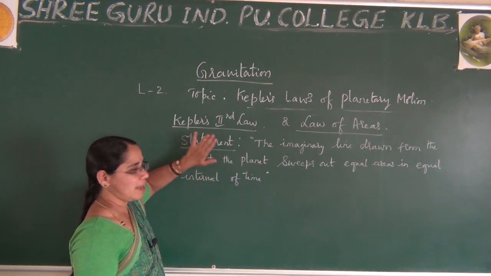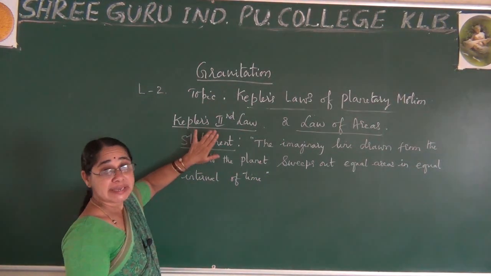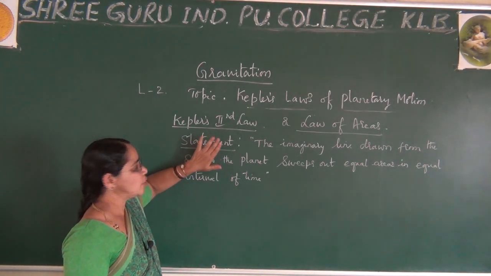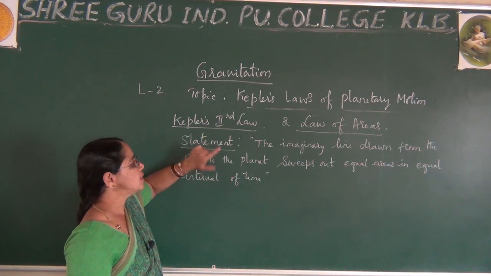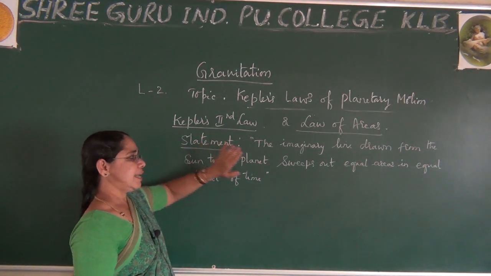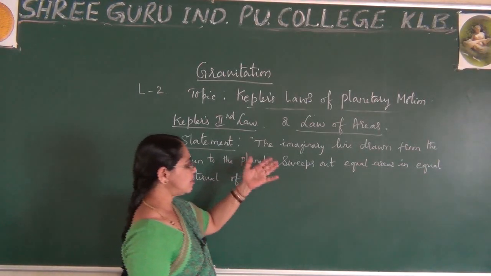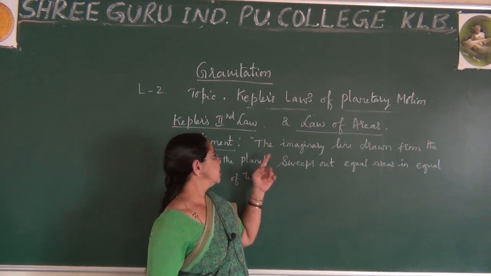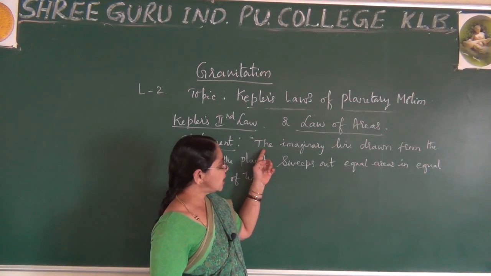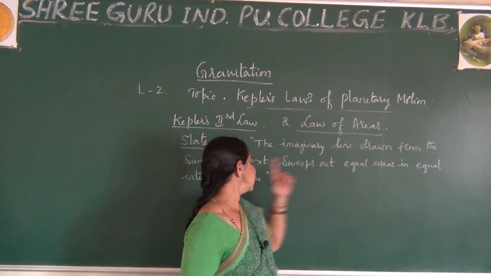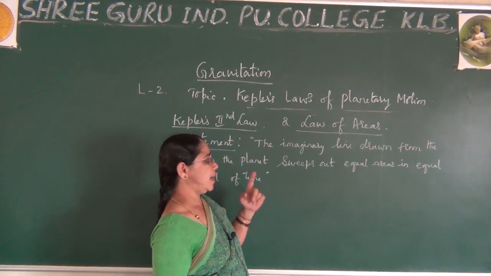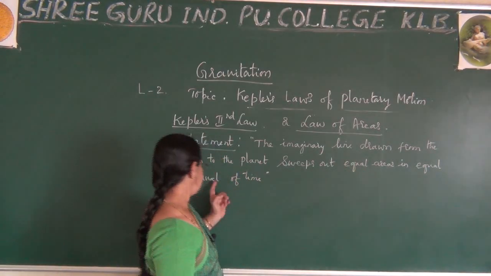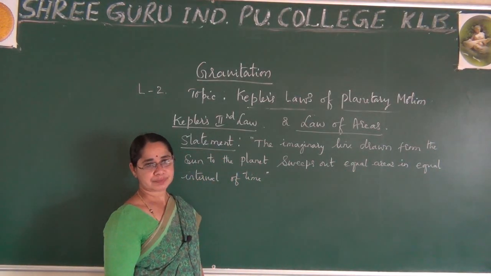So please, a very important concept. Many CET questions you expect here. Many objective type questions you expect here. So be aware of this law of areas. The statement is very simple. From this statement itself we derive the expression, and we explain many concepts in this. So the imaginary line drawn from the sun to the planet sweeps out equal areas in equal intervals of time.